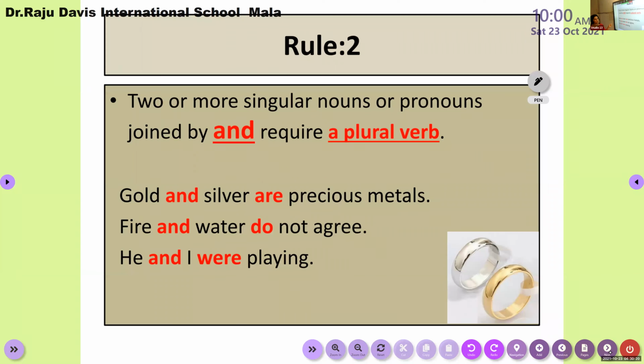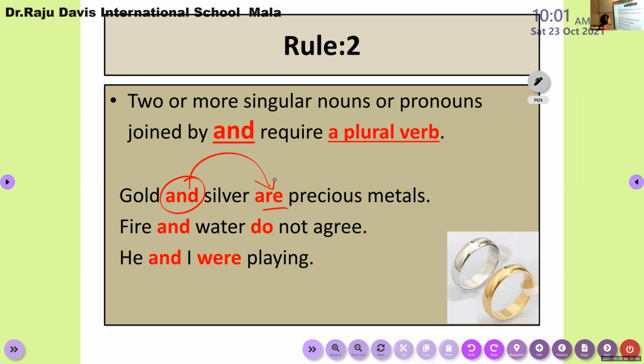Now we discussed rule number 2 in the last class. I said if 2 singular nouns are connected using the conjunction and, it requires a plural verb. Gold is one metal, silver is another metal. So gold, a singular noun, is connected with silver, another singular noun, using the conjunction and, so it requires a plural verb. Fire is one thing, water is another thing. So fire and water. We are connecting fire, a singular noun, with water, another singular noun, using and. So here I can use do, because do is a plural form.